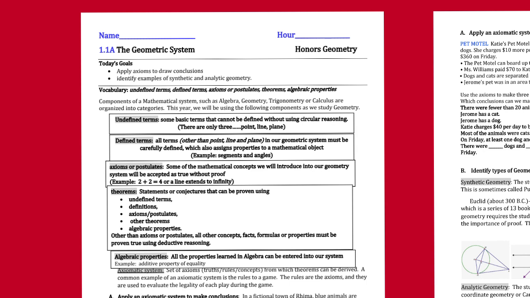And then a plane is formed by infinitely many points that extend forever to form a flat surface. And using those values, we are going to be talking about building and making larger things that will be defined. So the undefined terms are those: point, line, and plane. Defined terms must be carefully defined, like segments or angles or triangle. Those are things that we will define.